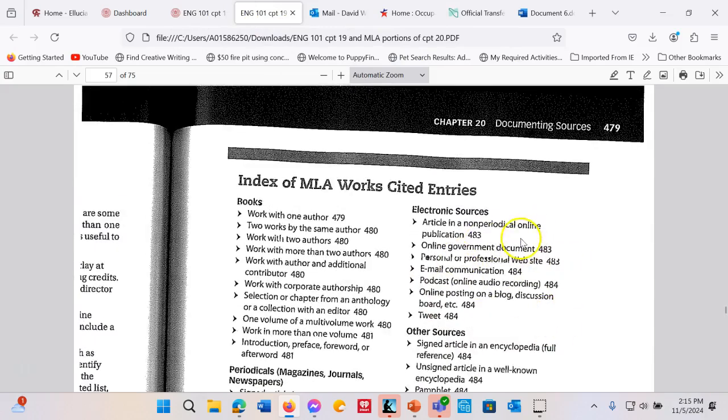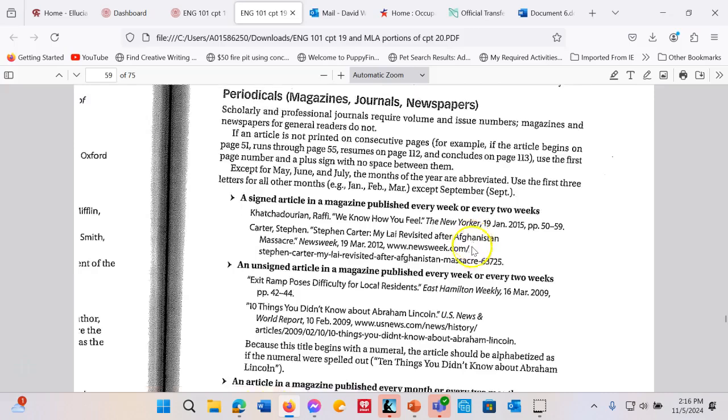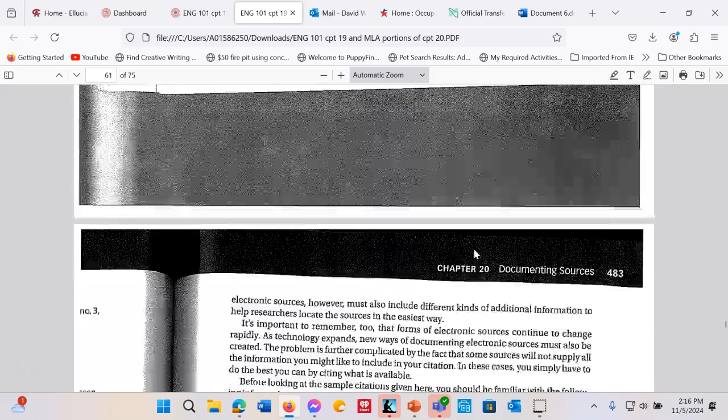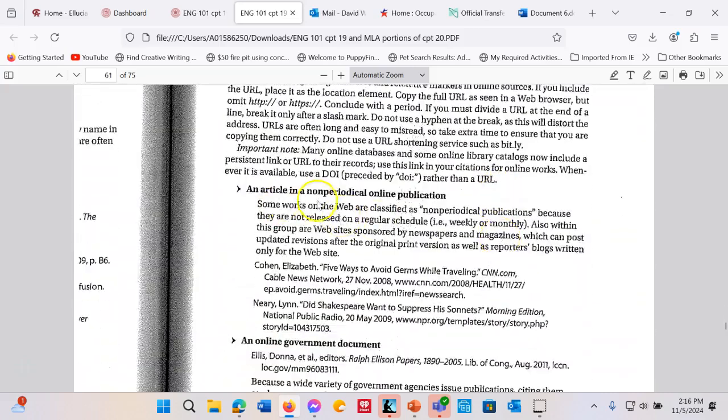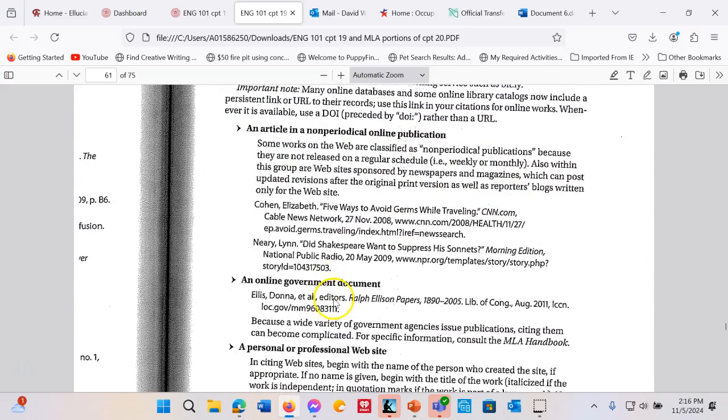Okay, so what we're going to be primarily using is the article in a non-periodical online publication. As you can see here, it's on 483, so we scroll down until we get there. There's 483, an article in a non-periodical online publication. This is how you're going to cite a lot of your online sites.